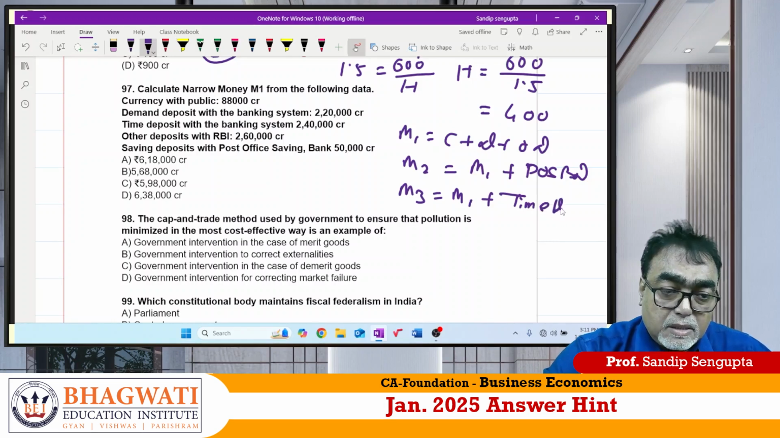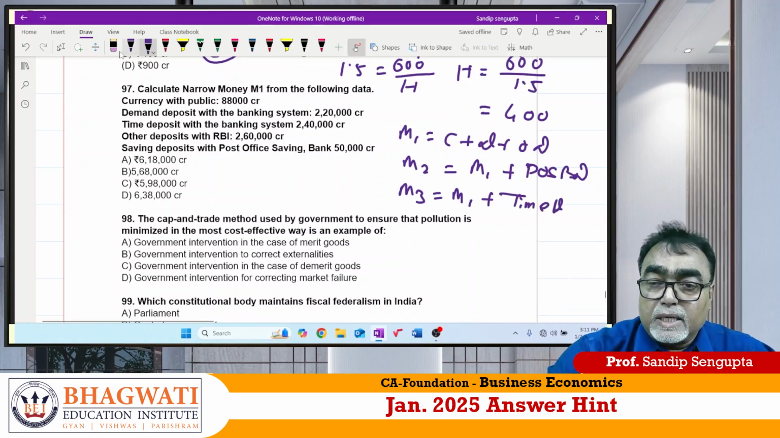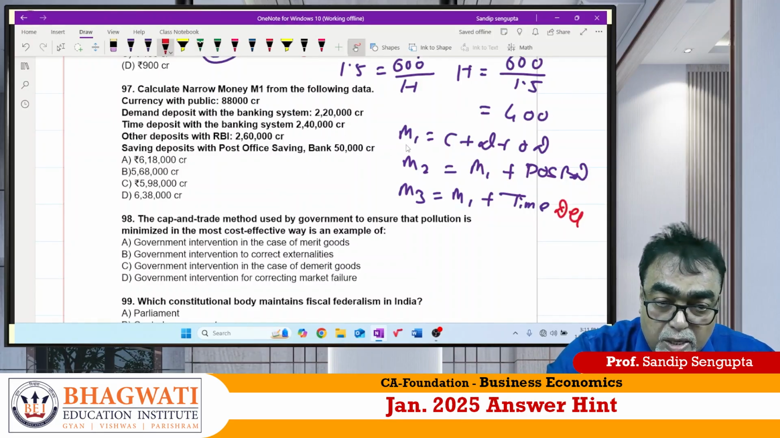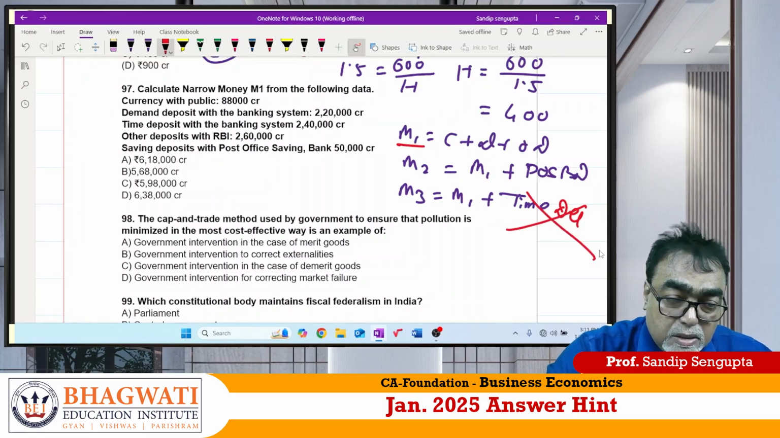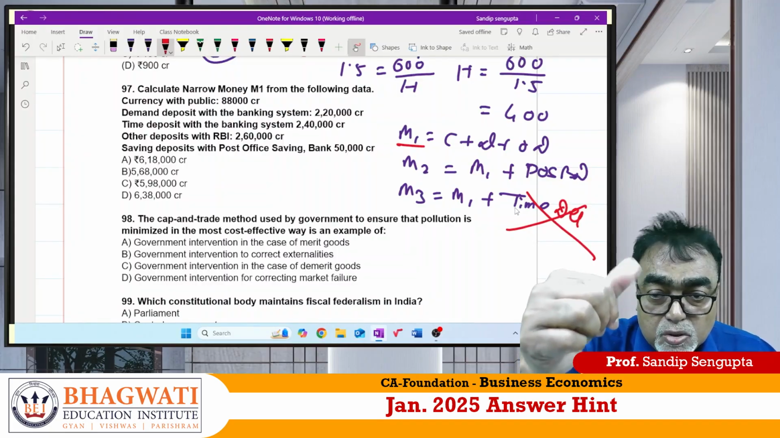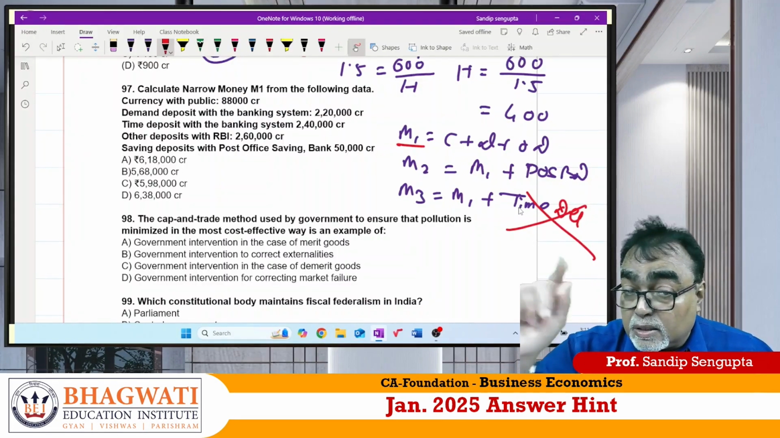Why did I say this? Oh sir, only M1 is asked, why did you say this? Those in the serious batch have already understood why I am saying this. They ask you M1, matlab narrow money. M1 is nothing but narrow money. Time deposit should not be included. So what are the things to be included then?